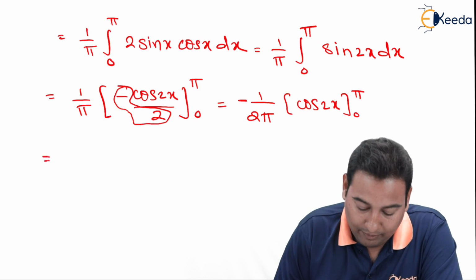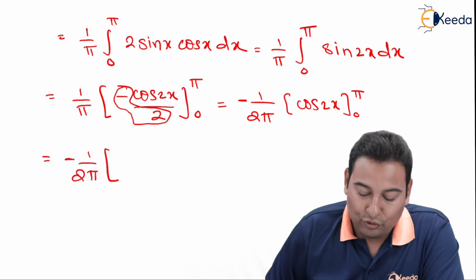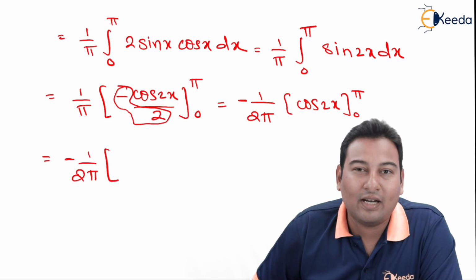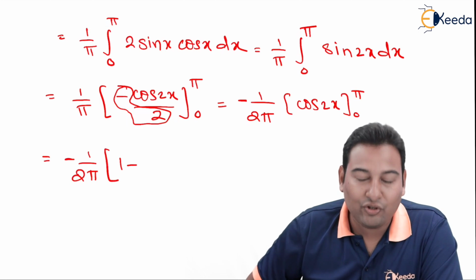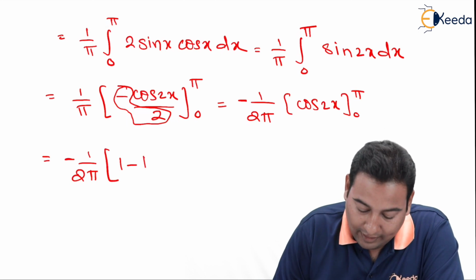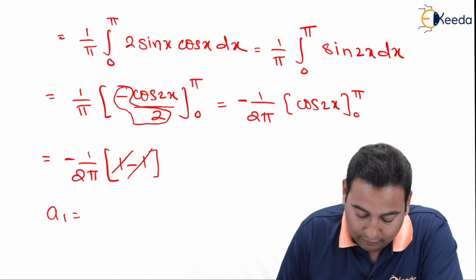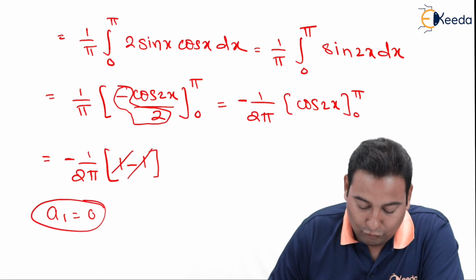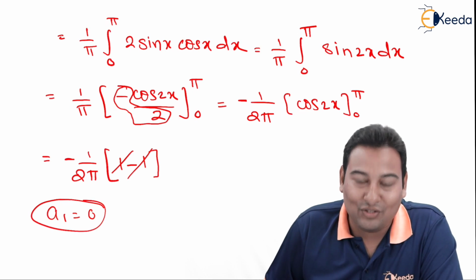Let us substitute the limits. If you substitute upper limit pi, you will get cos 2 pi, and cos 2 pi is 1. Minus lower limit, cos 0 is again 1. Gone. Left with 0. We got the special case value as 0.